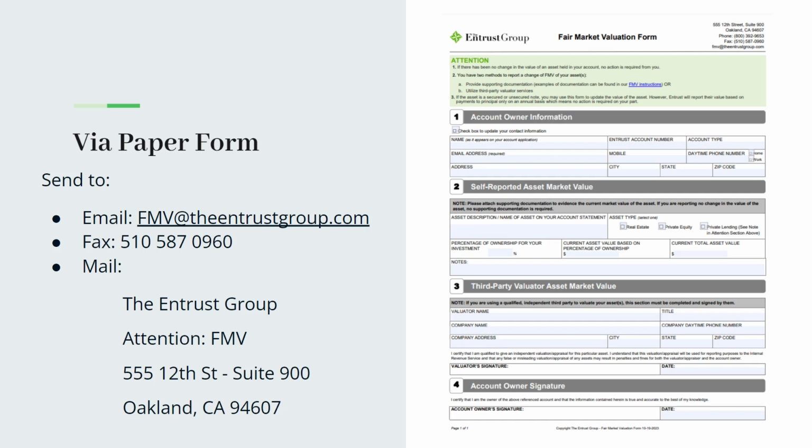Notes section is just if there's anything particular that you need to clarify. If not, you can leave it blank. Section 3 is where that third-party valuator will fill out if you are using a third-party valuator. If not, you can just go ahead and leave that section blank and provide supporting documentation. Section 4 is just your signature and date. It can be emailed, faxed, or mailed.